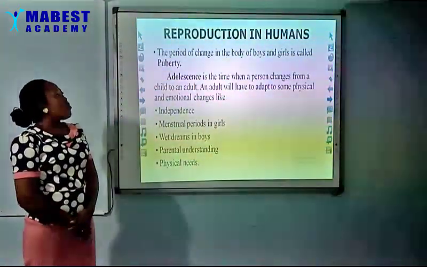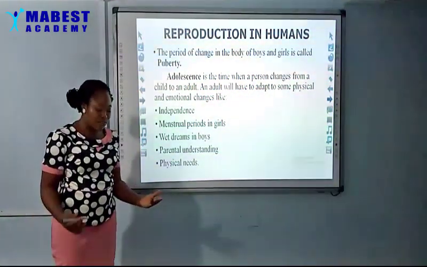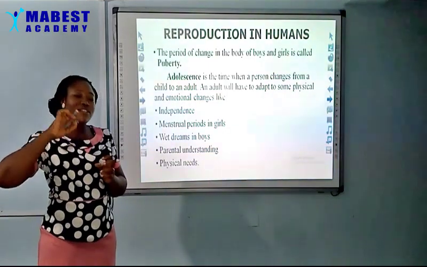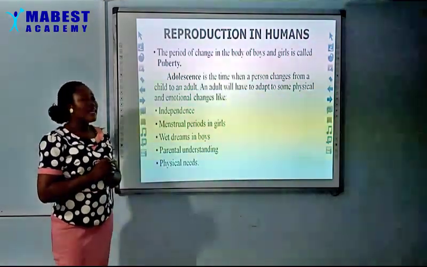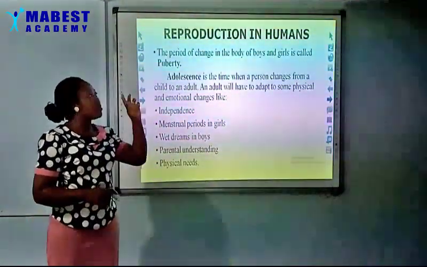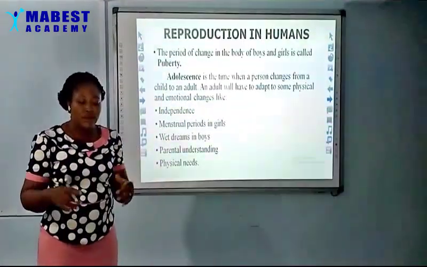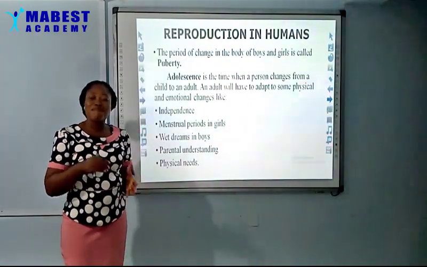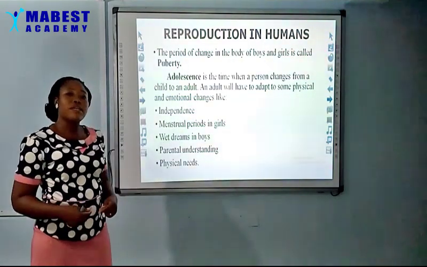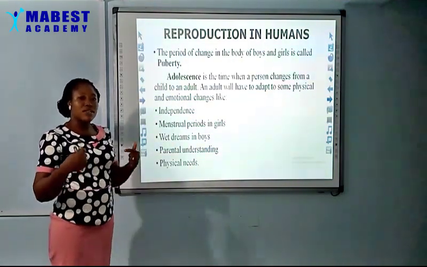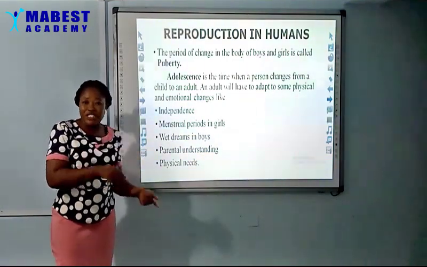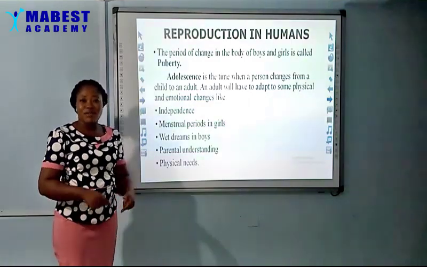Yes. Now, with these hormones, like I said the other time, when we get to a particular age, there are some changes that will take place in the body, and that will lead to what we refer to as puberty. It is the period of change in the body of boys and girls. It is a short span of time that marks the beginning of sexual maturation. That means there are some structures that will start coming out of the body that are not found in somebody who is 3 years old, 4 years old.